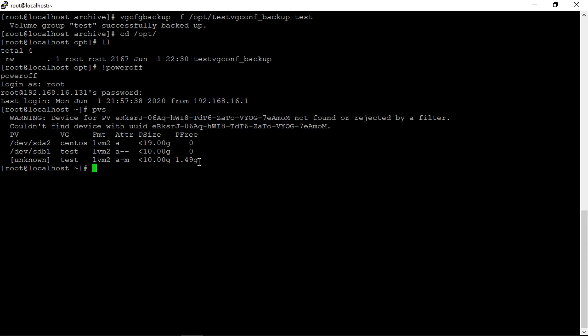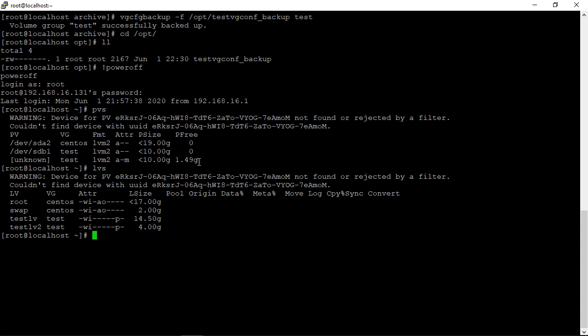So now let's see lvs. I am able to see my logical volumes. Let's try to mount it. Mount /dev/mapper/. If you see here, the logical volumes are not there, because if your physical volume is not present, your volume group is not active. Your logical volumes are not online.